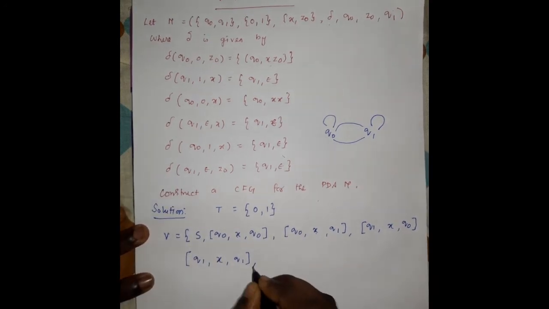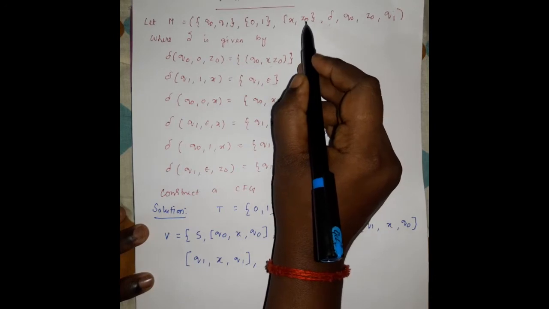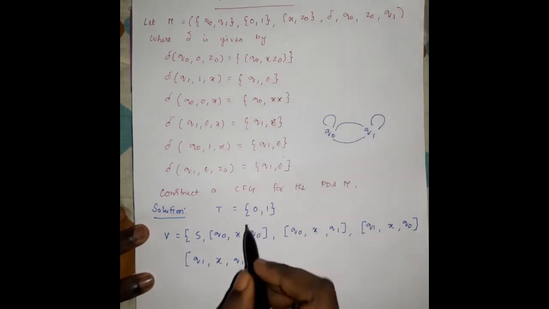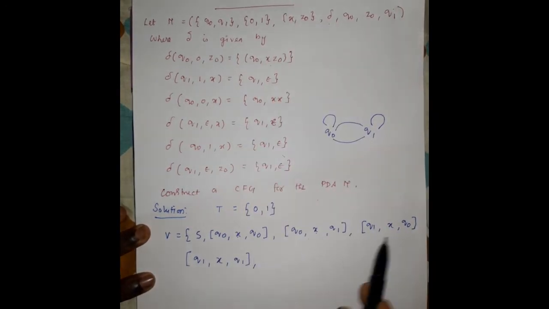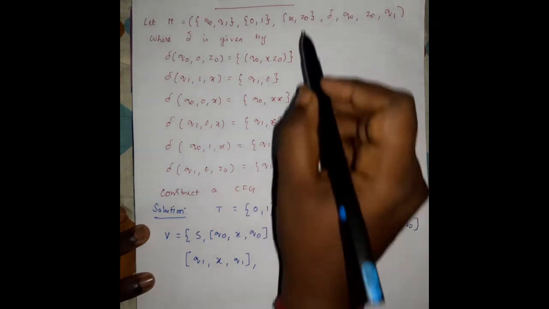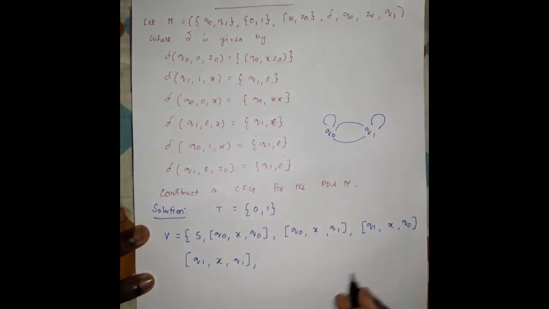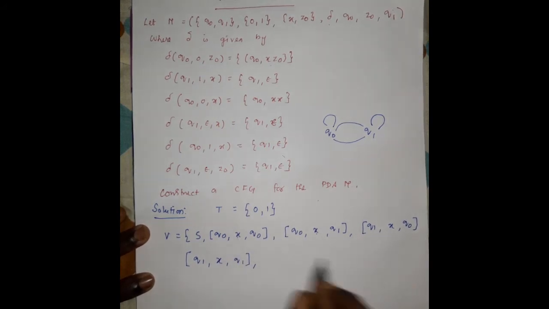Similarly, we have to write for the other stack symbol z0, because the stack has two elements, one is x and z0. So for x we are writing four possible cases. Similarly, we have to write z0 for four possible cases. The same step is repeated, only x is replaced by z0.